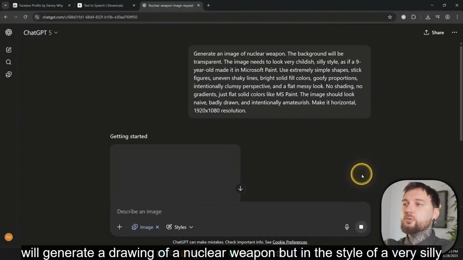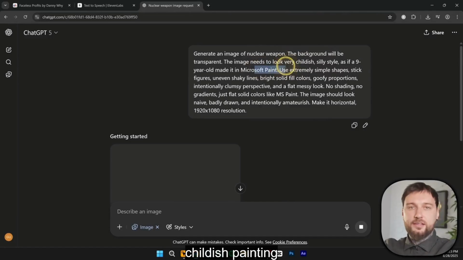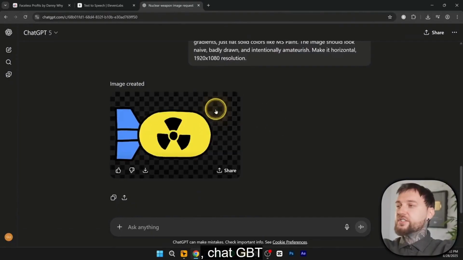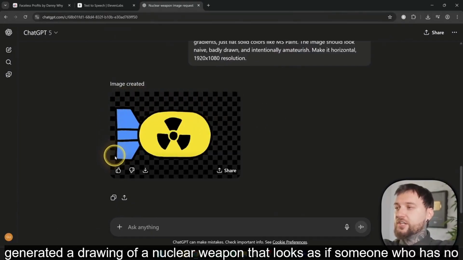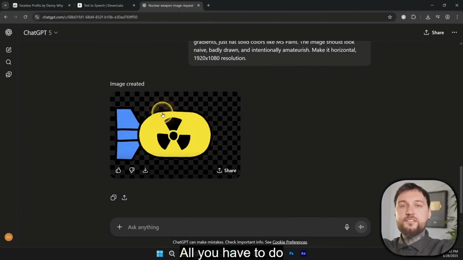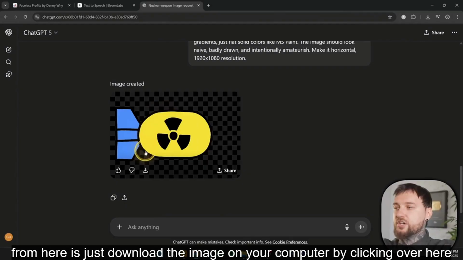And now ChatGPT will generate a drawing of a nuclear weapon, but in the style of a very silly, childish painting, because that's what the prompt was purposely created for. In just a few seconds, ChatGPT generated a drawing of a nuclear weapon that looks as if someone who has no idea how to draw this thing, which is exactly what we want. This is the exact style we want. All you have to do from here is just download the image on your computer by clicking over here, download.